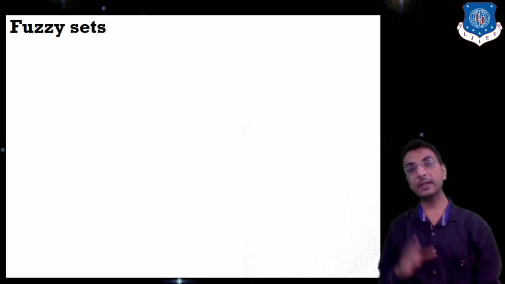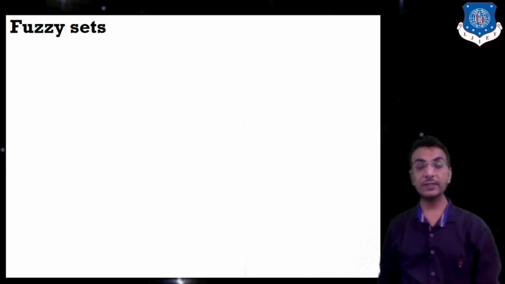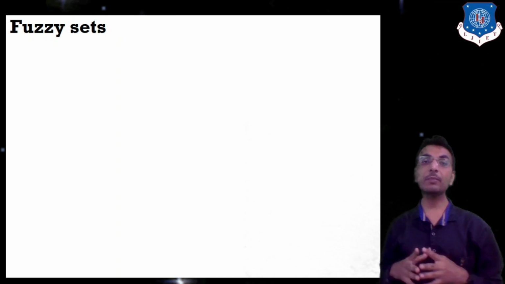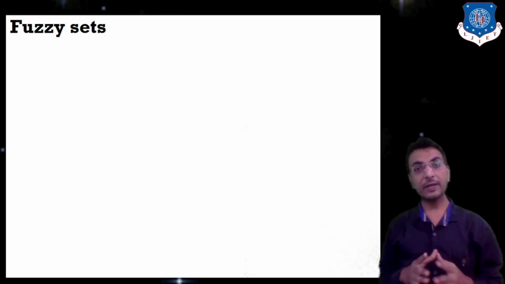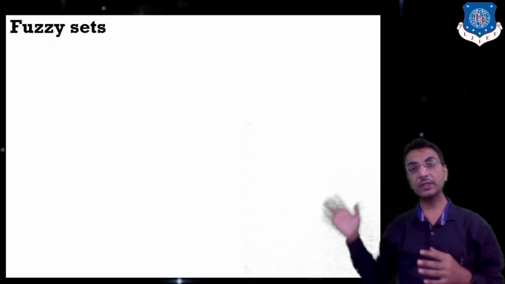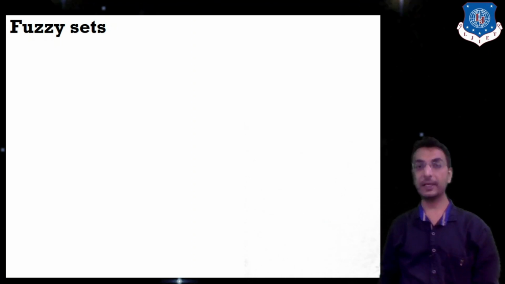Fuzzy set is a different thing from the crisp set. In fuzzy set we have one membership metric. See, in crisp set we were not having any membership metric. So using that membership metric we will be able to decide in which scenario, or we can say in which interval, your numeric value will lie.